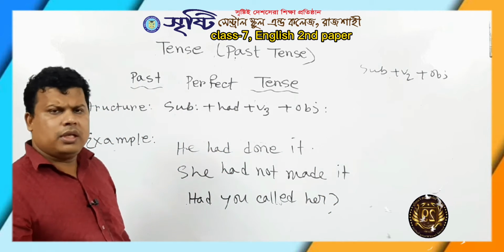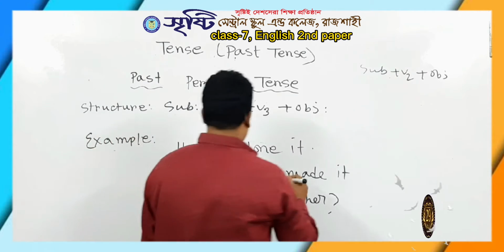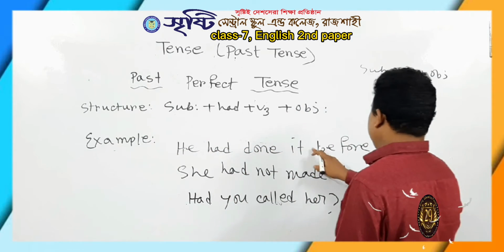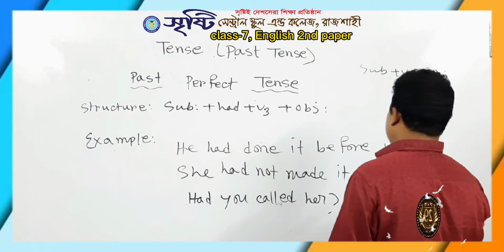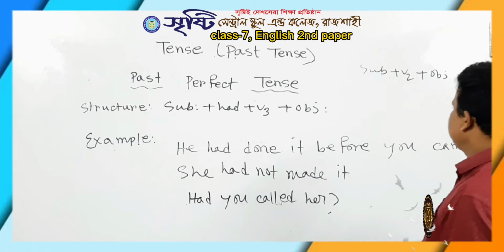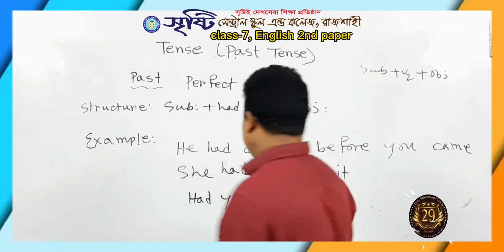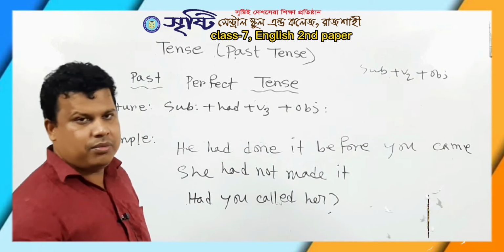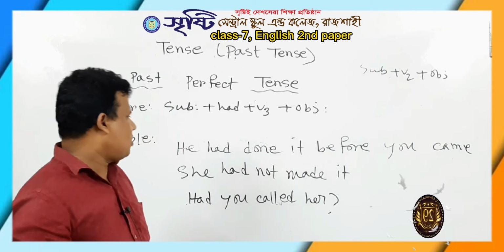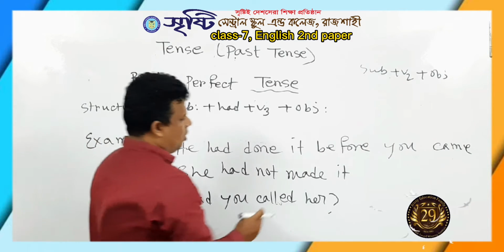But if anyone wants to put before or after, what may it be? Before: he had done it before you came. Here the subject is you, came is the verb, and there is no object. If anyone wants to do two things at a time, before and after one thing, the sentence pattern will be here.